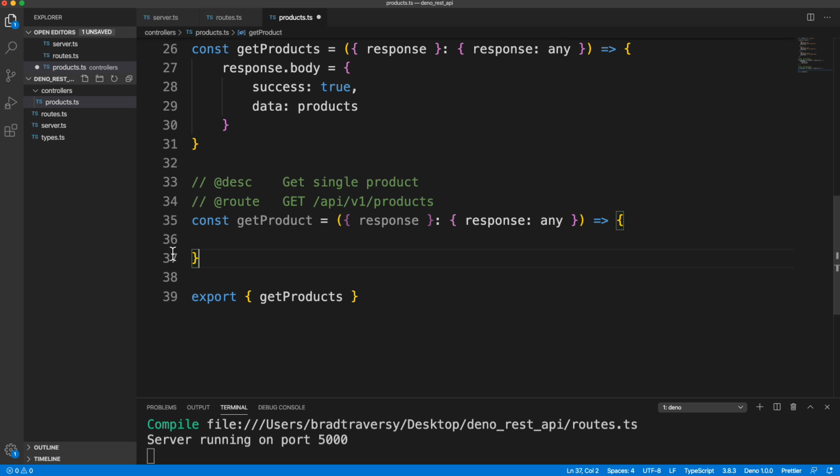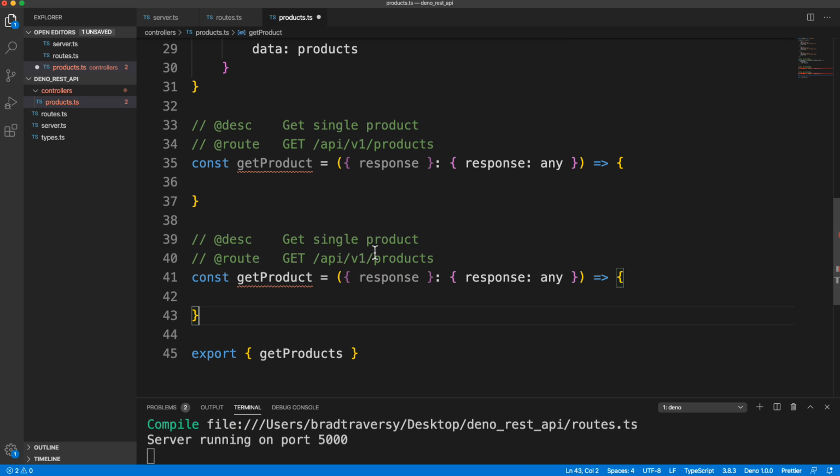So we'll just copy this. We'll get a single product, and then we'll have one to, I'm sorry, this route here has to be product slash and then ID like that. And then this one is going to be to add a product, and it's going to be a post request to that same endpoint, and the function will be called addProduct.